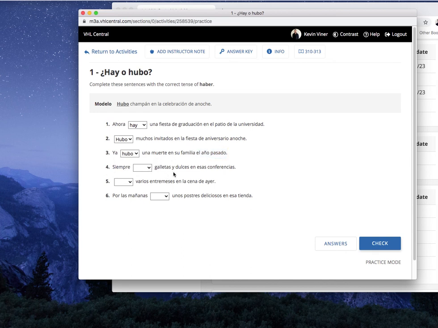Cuatro. Siempre blank galletas y dulces en esas conferencias. Pause. And we're back. Hay, because siempre, right? There's no indication that it would be the past tense. There are always cookies and sweets in those conferences. Cinco. Blank varios entremeses en la cena de ayer. Pause. And we're back. Hubo de ayer, right? Yesterday. Finalmente, número 6. Por las mañanas, blank unos postres deliciosos en esa tienda. Hay, right? Por las mañanas, so this is an ongoing thing.